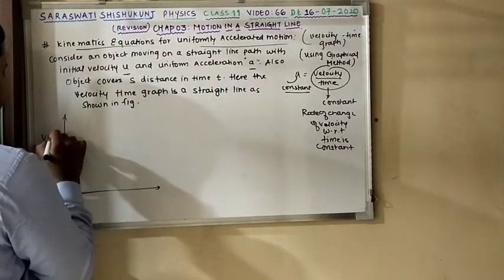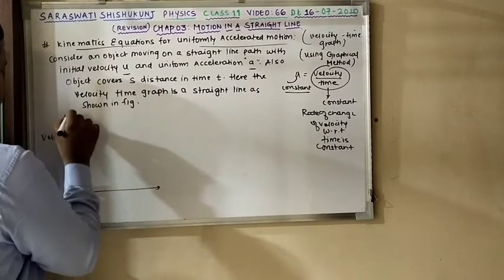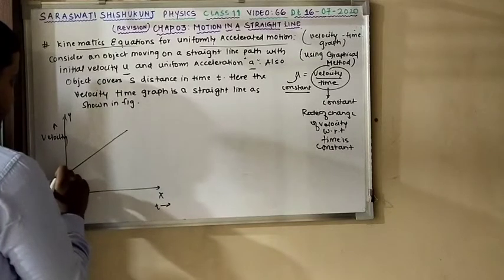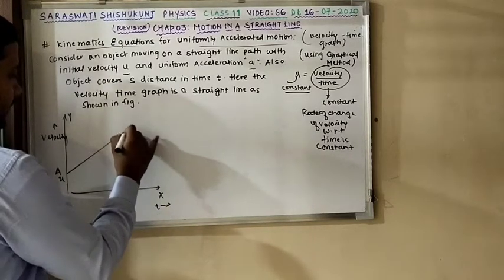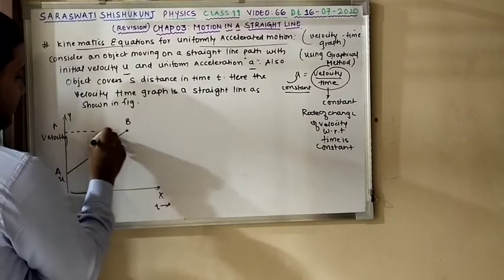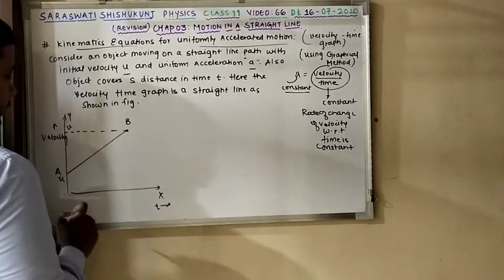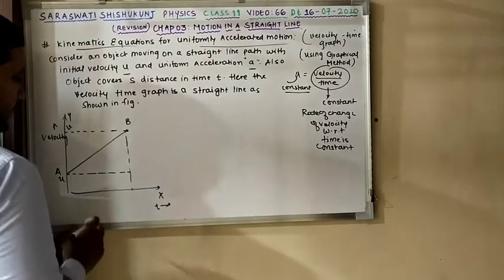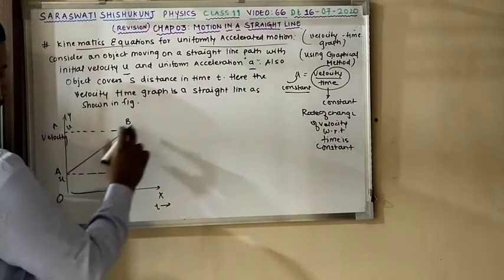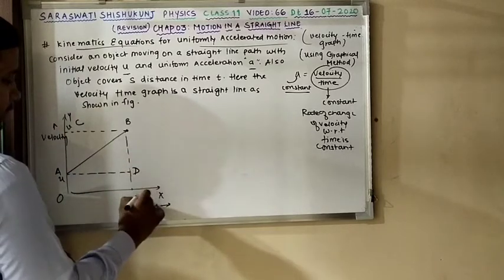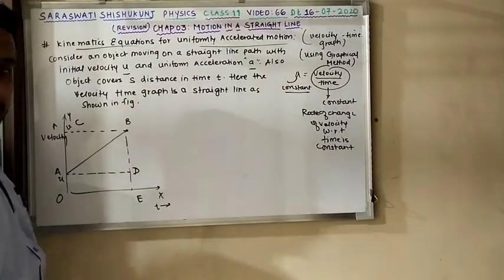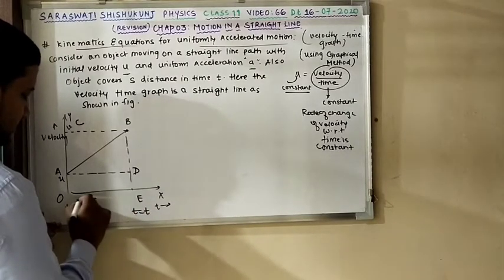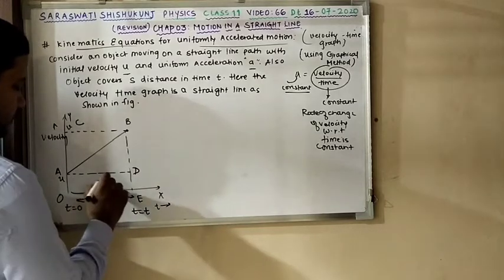So this is your velocity, the y-axis, and this is your x-axis, that is time. The graph starts from an initial velocity u, with final velocity v. So I can plot over here v. Clear? If I project this downwards, this is your O, A, B, point C, D, and this is point E. This is your time instant t equal to 0, and this is your time instant t equal to t, so this much time is t.